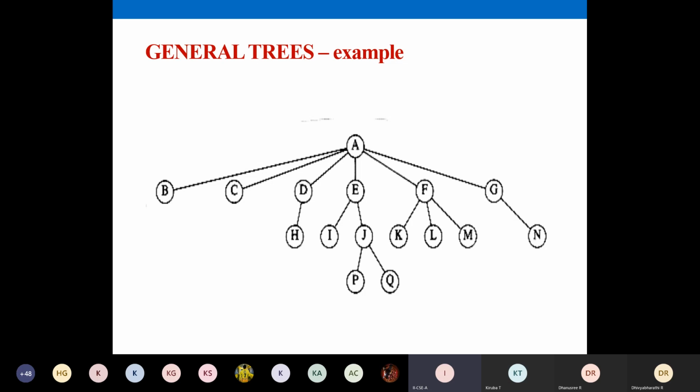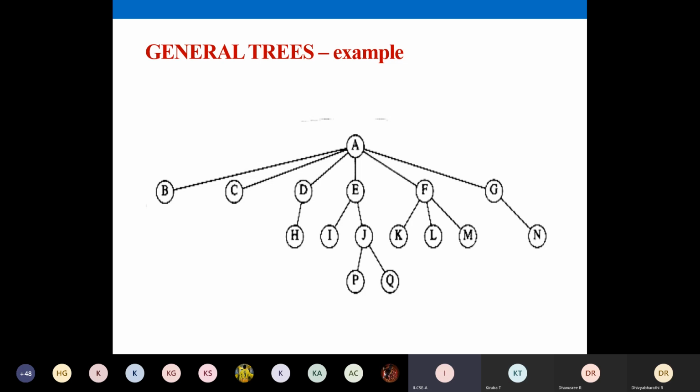But in a general tree, you can have any number of children. You can have even 3 children, or 4, or 5, or here for A you are having 6 child nodes, 6 branches. But in a binary tree, you have a restriction that every node can have only 2 children. From the word binary, you understand 2. Binary means 2. You can have a maximum of 2 children for every node.